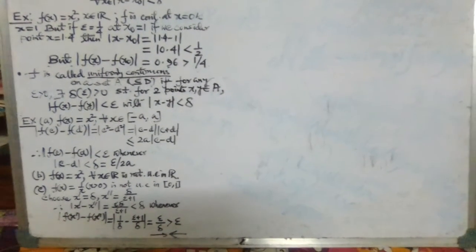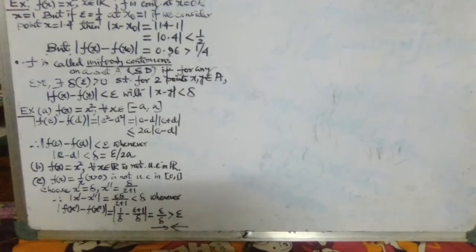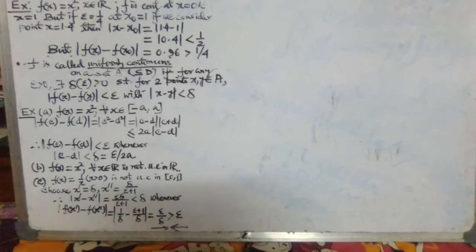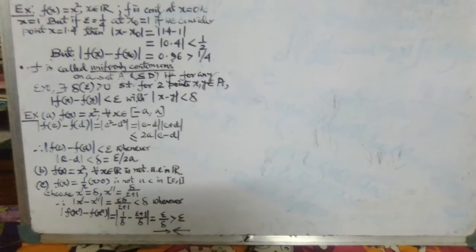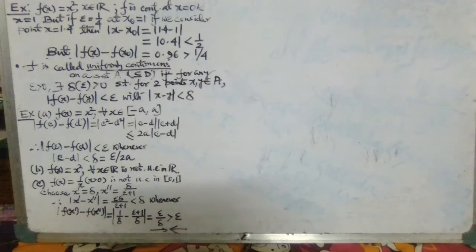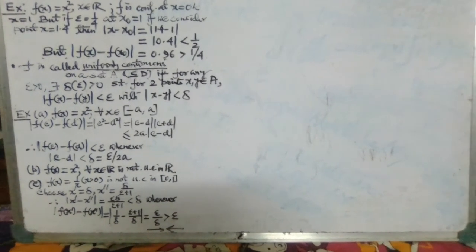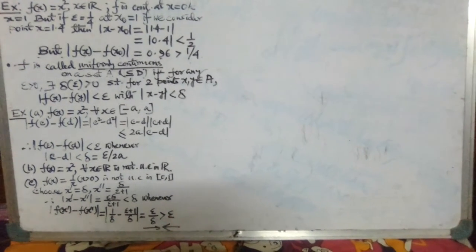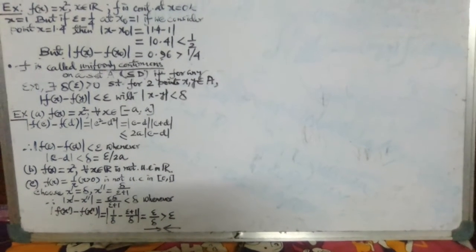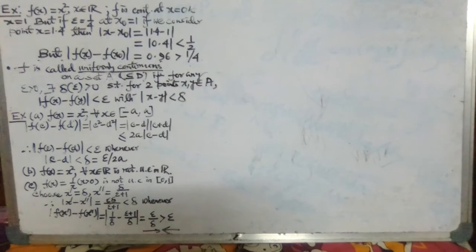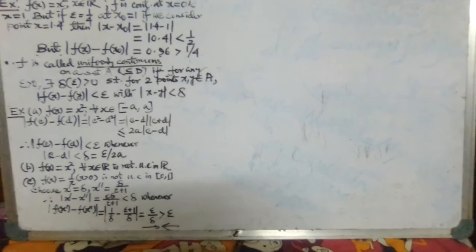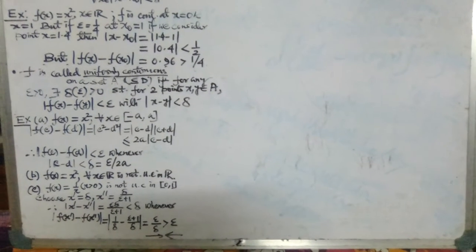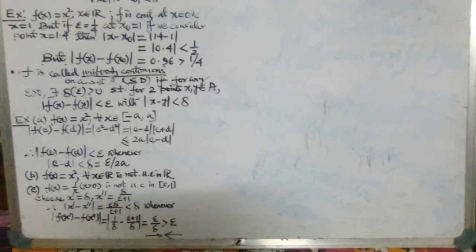Then clearly the functional difference will be less than epsilon whenever mod c minus d is less than delta. So if you choose delta in particular as epsilon by 2a, then clearly the condition of uniform continuity will hold. So in this case the function is uniformly continuous for all x belonging to the closed interval minus a to a.